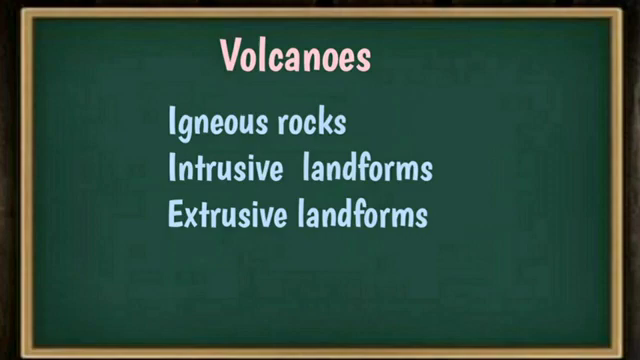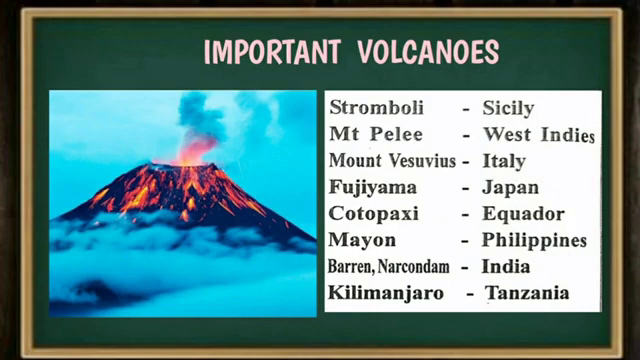Not all of them come from volcanoes; some of them are poured out of fissures. Such flows of lava, for example, occurred many times on the Deccan Plateau. So it created the Deccan Plateau. This is the extensive lava plateau in India. There is a list of some important volcanoes in the world, and their locations are given here. Stromboli, Sicily; Mount Pelee, West Indies; Mount Vesuvius, Italy; Fujiyama, Japan; Cotopaxi, Ecuador; Mayon, Philippines; Barren Island and Narcondam in India; Kilimanjaro in Tanzania, like that.